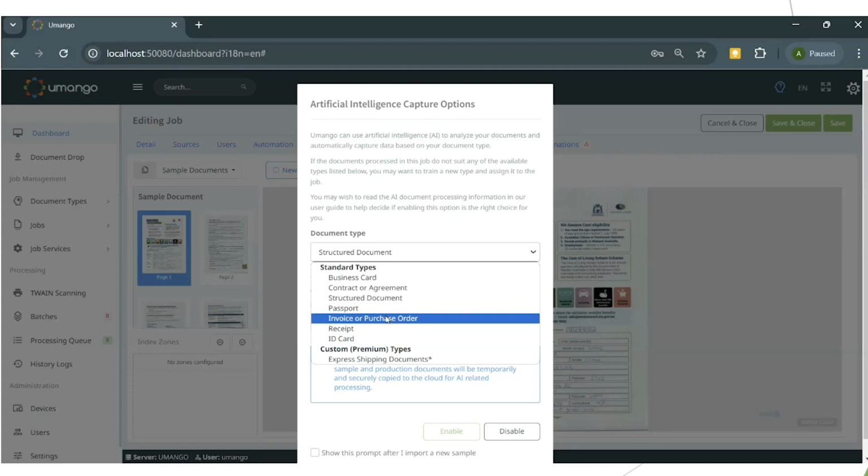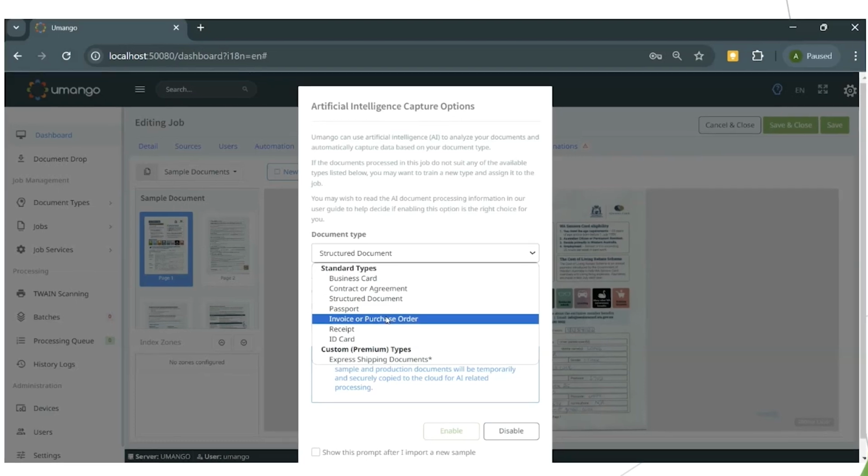It takes all the heavy lifting and all the high tech out of that. Automatically, when I select that, Umango's going to know I'm going to be looking, for example, for an invoice number, totals, ship tos, bill tos, SKU codes, taxes, and the like. Now, of course, you can use any of these and also delete zones that are automatically identified and add